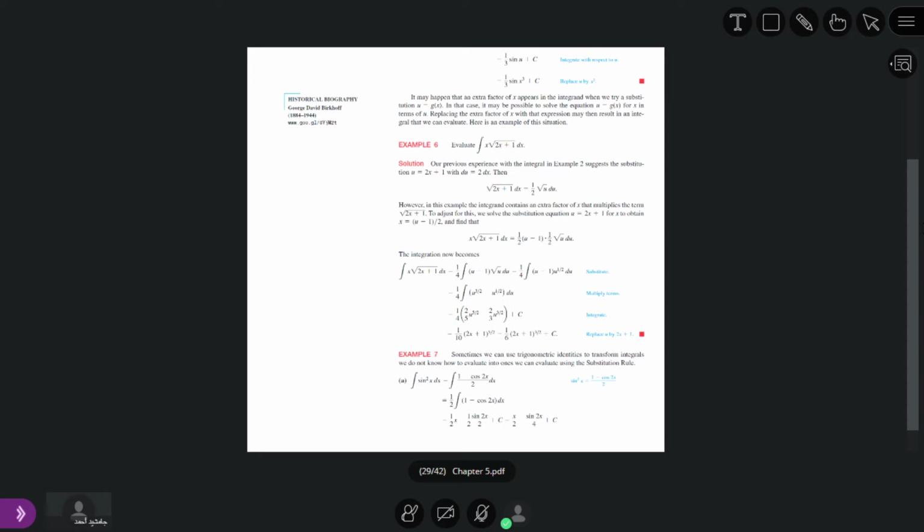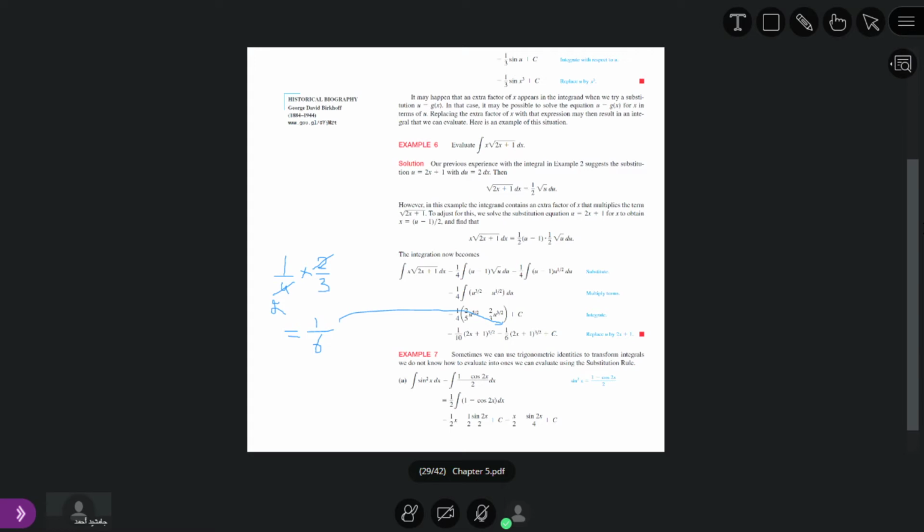And also 1 by 4 times 2 by 3: this 2 divided by 4 gives 2, so we obtain 1 by 6, the product of 1 by 4 and 2 by 3. Okay, plus some constant.